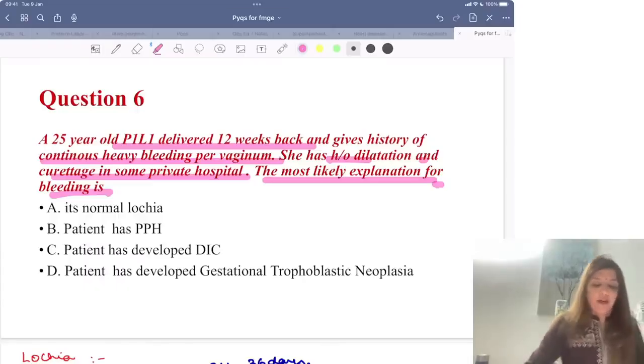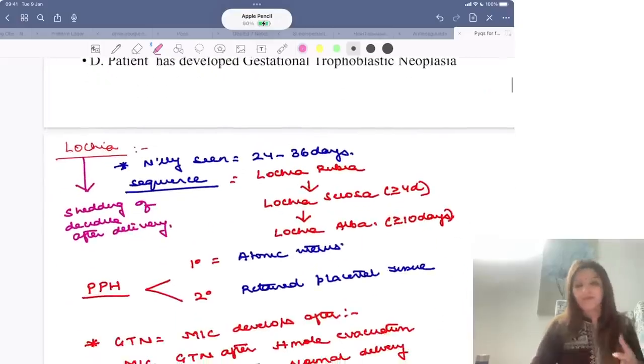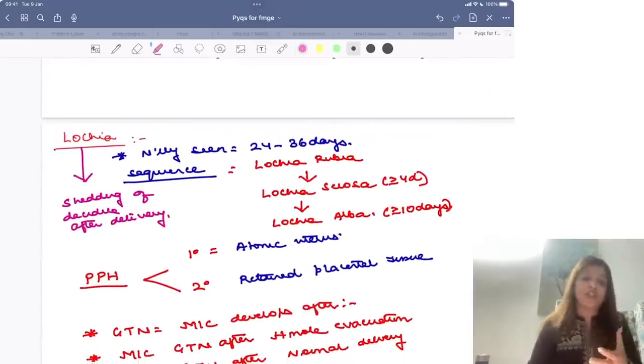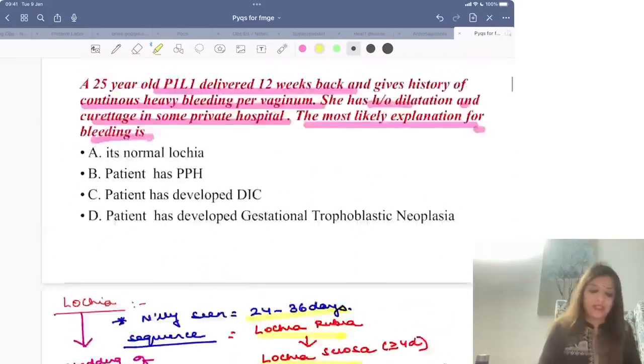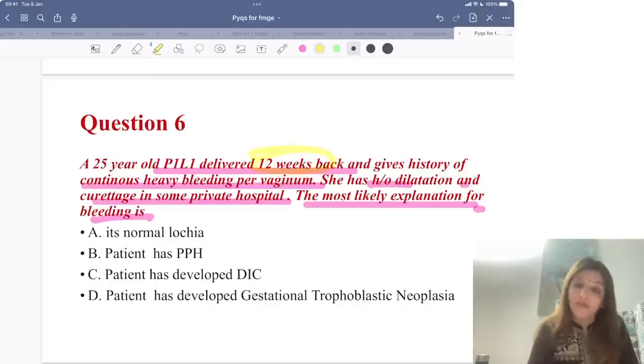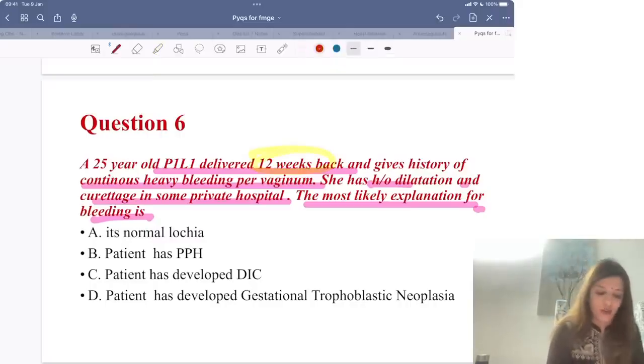But first tell me, if a patient is coming to you with bleeding after delivery, most of the times that's lochia, right? What is lochia? Lochia is shedding of decidua after delivery. Normal time for lochia is 24 to 36 days. Very, very important. Remember this for your upcoming exam. Second important thing is the sequence of lochia: lochia rubra, then serosa, and then alba. So lochia cannot continue up till 12 weeks. This patient had delivered 12 weeks back, so this cannot be a case of lochia.